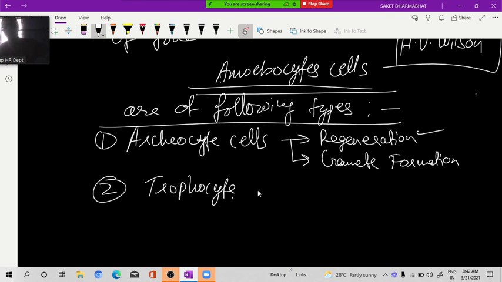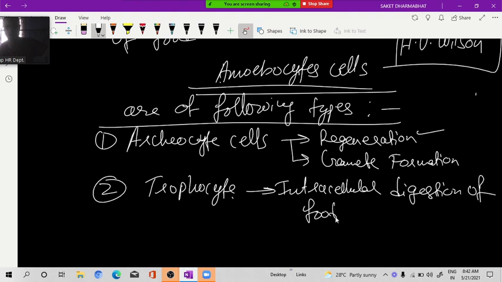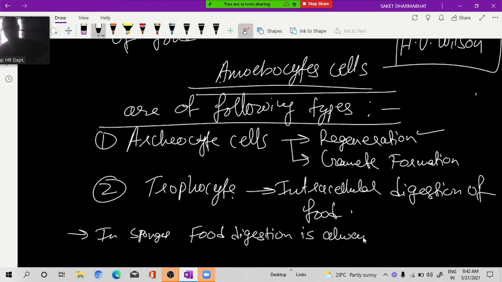Okay, sir. Next is what? Trophocyte. Trophocyte helps in what? Intracellular digestion of food. So, write down one statement. In sponges, food digestion is always intracellular. Intracellular only.